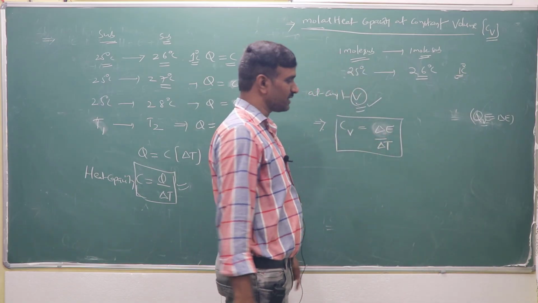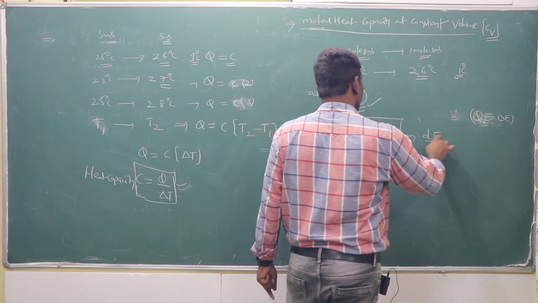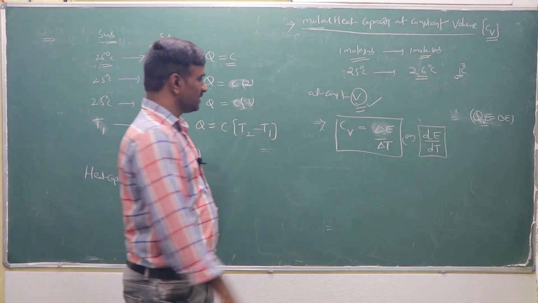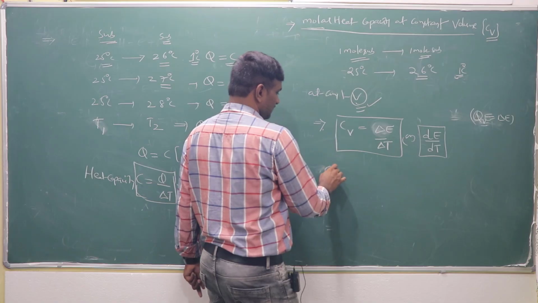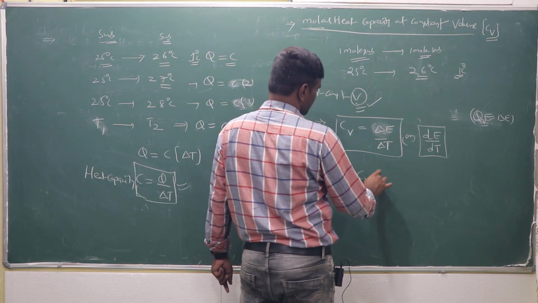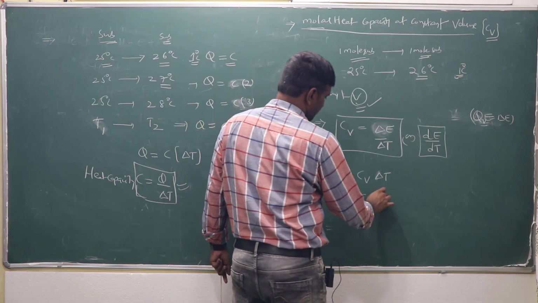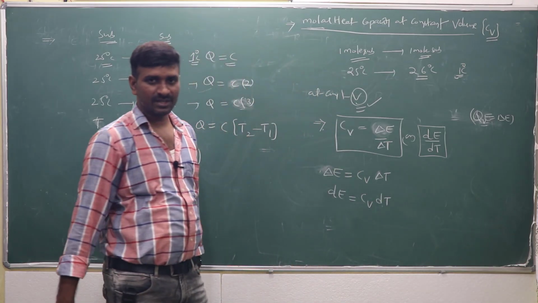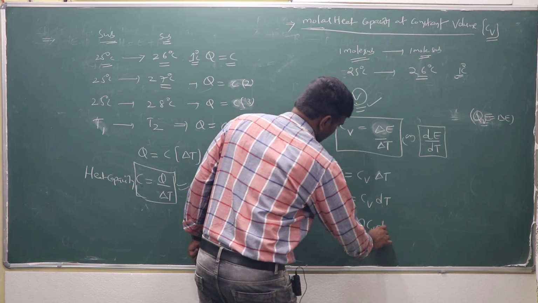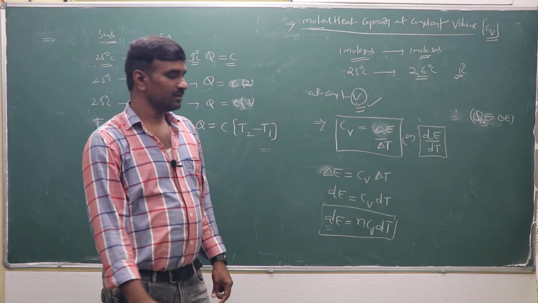Q is equal to delta E, then Cv is equal to delta E by delta T, or dE by dt in small quantities. So then delta E is equal to what? Delta E is equal to Cv into delta T, or dE is equal to Cv into dt. If it is n moles of gas, it may be taken as dE is equal to nCv into dt for the n moles case.